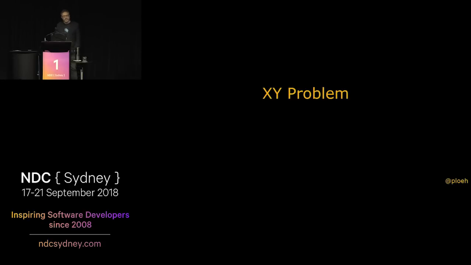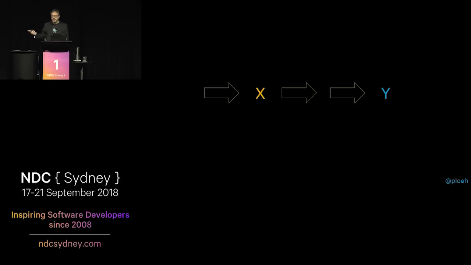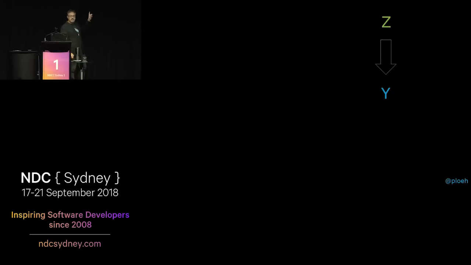But really, if you try to dive into what it is that you're trying to do, it turns out that people are trying to do Y. And they have a plan for how they want to achieve that goal, and that plan involves a series of steps, and they think they know most of the steps, but they're stuck on X. They can't figure out how to do X. And when you can unravel all of this stuff and you can finally figure out, oh, you're trying to do Y, then you shouldn't be doing X at all, you should be doing Z, and that will lead you to Y. There's a completely different way to think about some things, and that often happens with monads.